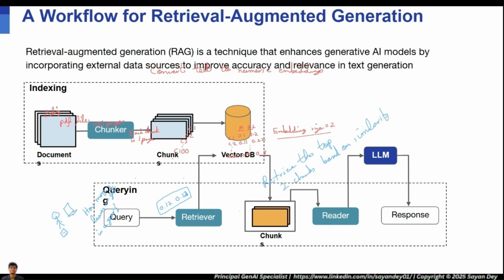Now again, it doesn't have to be exactly this way. It doesn't have to be exactly the top two chunks. We can decide that it's a hyperparameter. We can decide how many chunks we want to retrieve. So here is an example. Given any user query, I want the retriever to retrieve the top two chunks. Whichever chunks are the most similar, the top two chunks I want to retrieve. So here, chunk 1 and chunk 2 will be retrieved. You can see C1 and C2 will be retrieved. And this will now be part of my context.